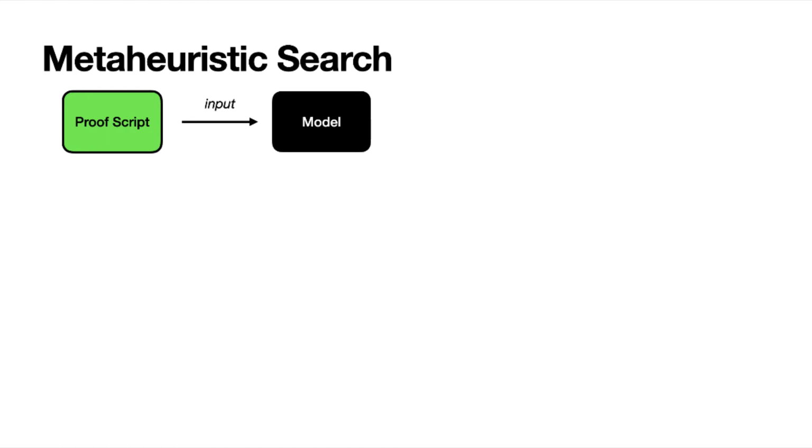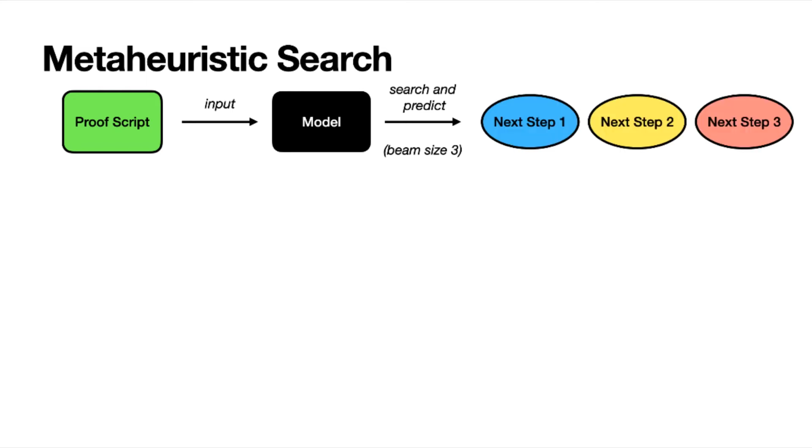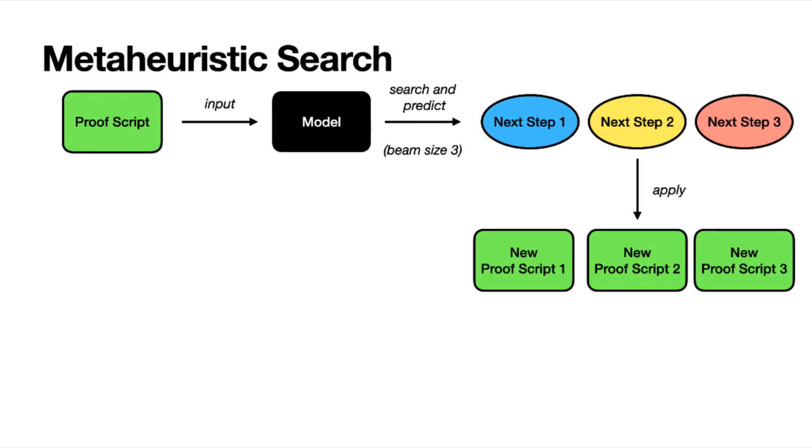For the task of proof script synthesis, metaheuristic search techniques search the space of all possible proof scripts using a model that biases the search towards the likely proof script steps. Proof script features serve as input to some model. We'll make it a black box here. The model predicts the next step of the proof script. Here, if we do beam search with a beam width of 3, the model predicts the 3 most likely next steps. These next steps are applied, giving us 3 new candidate proof scripts.